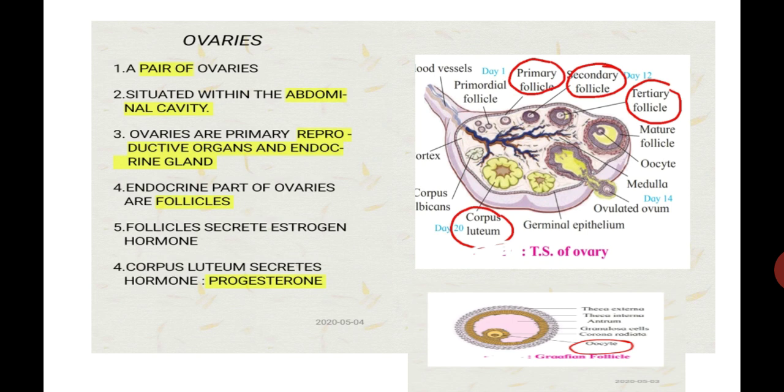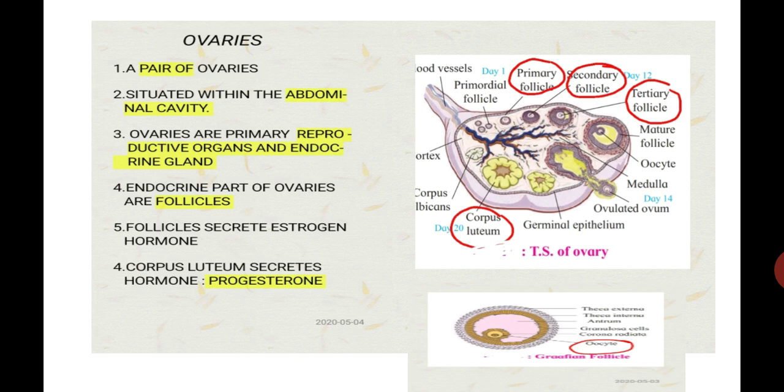After ovulation, the remaining part of the Graafian follicle shrinks and forms a yellowish mass. That yellowish mass is called the corpus luteum. Student, this corpus luteum secretes one hormone called progesterone. So the ovaries secrete two hormones: one is estrogen and the second is progesterone.